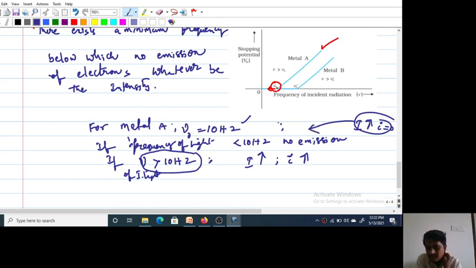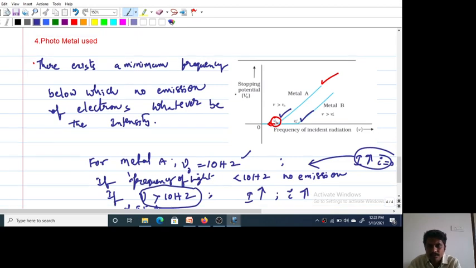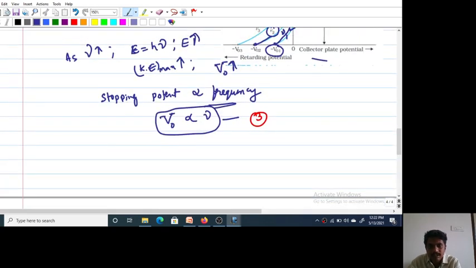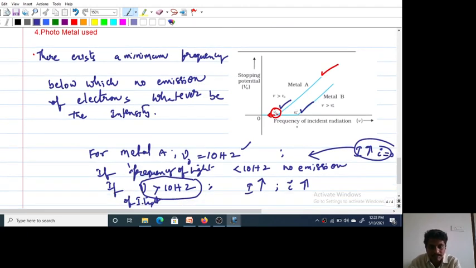The minimum frequency below which no emission of electrons takes place is called the cutoff frequency. For metal A the frequency is nu naught, for metal B it is nu naught dash. Stopping potential is directly proportional to frequency, so beyond the cutoff frequency, stopping potential also increases.